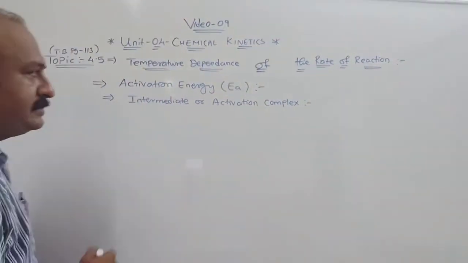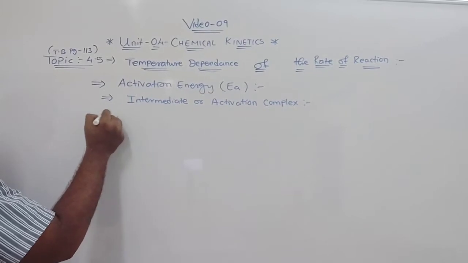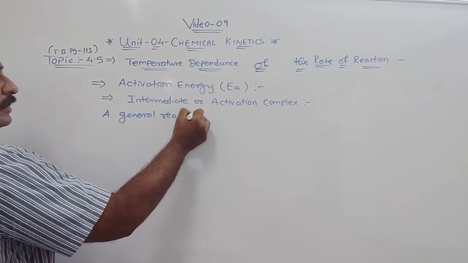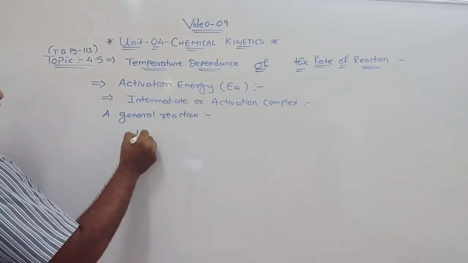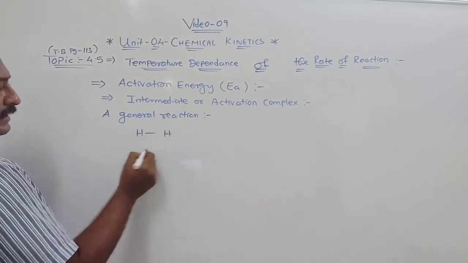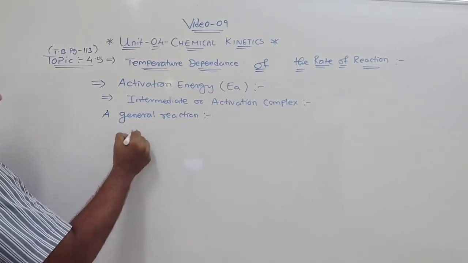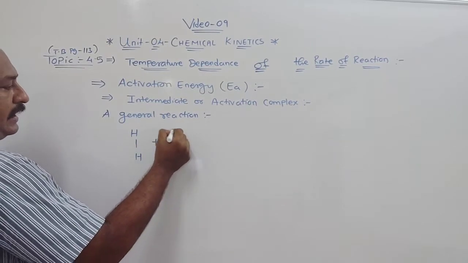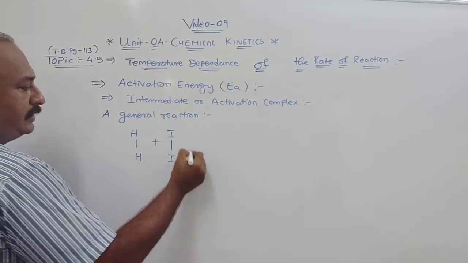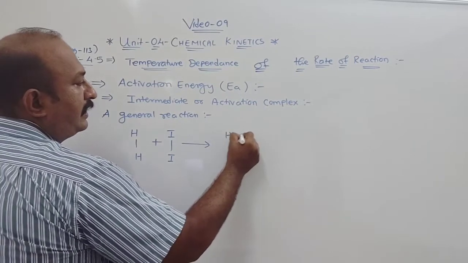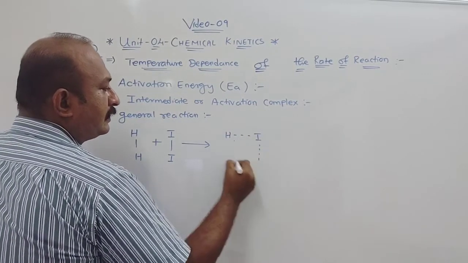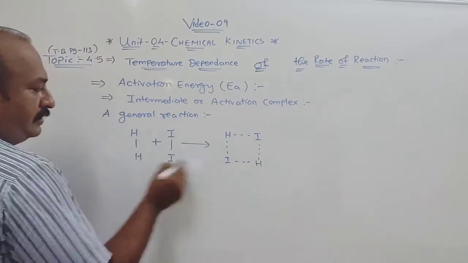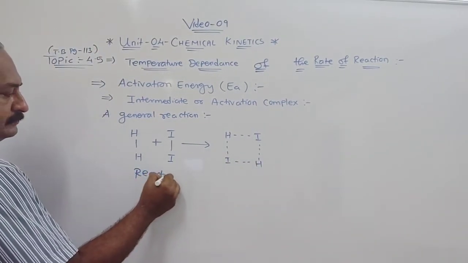For that we will take a general reaction: H2 plus I2 gives the following. This is the reactant part.